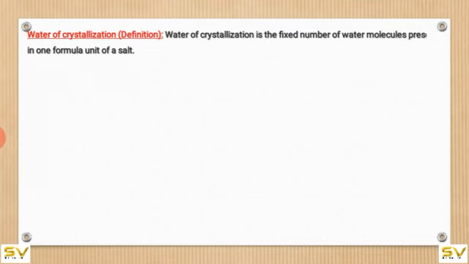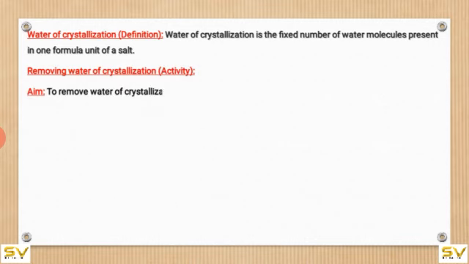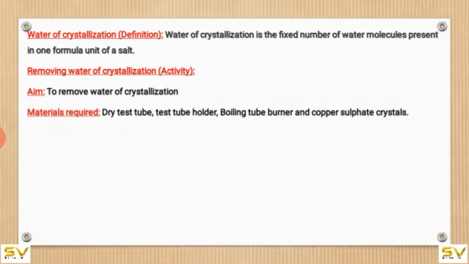Water of crystallization. The fixed number of water molecules present in one formula unit of a salt is water of crystallization. For removing water of crystallization, we need to do one activity. For this activity, we need some materials. Those materials are a dry test tube, holder, boiling tube, burner and copper sulfate crystals.